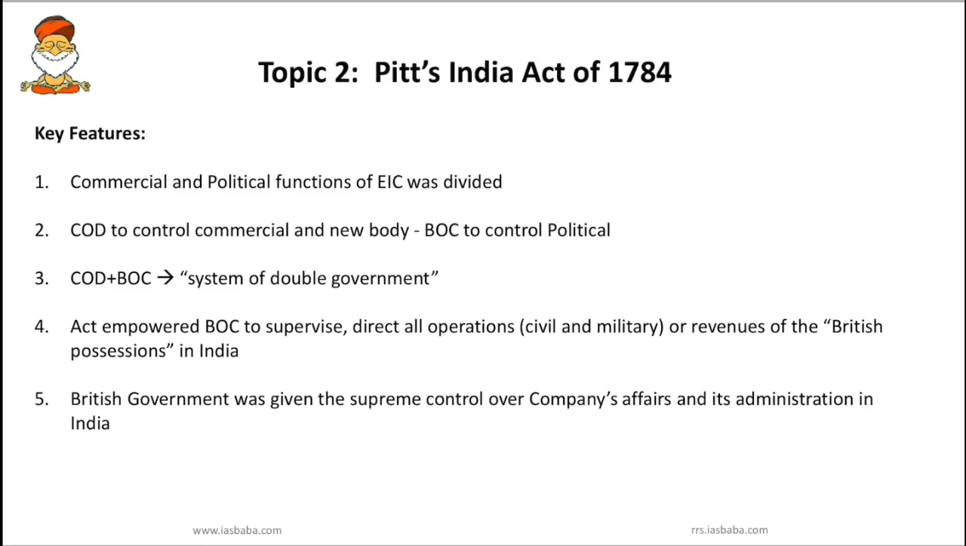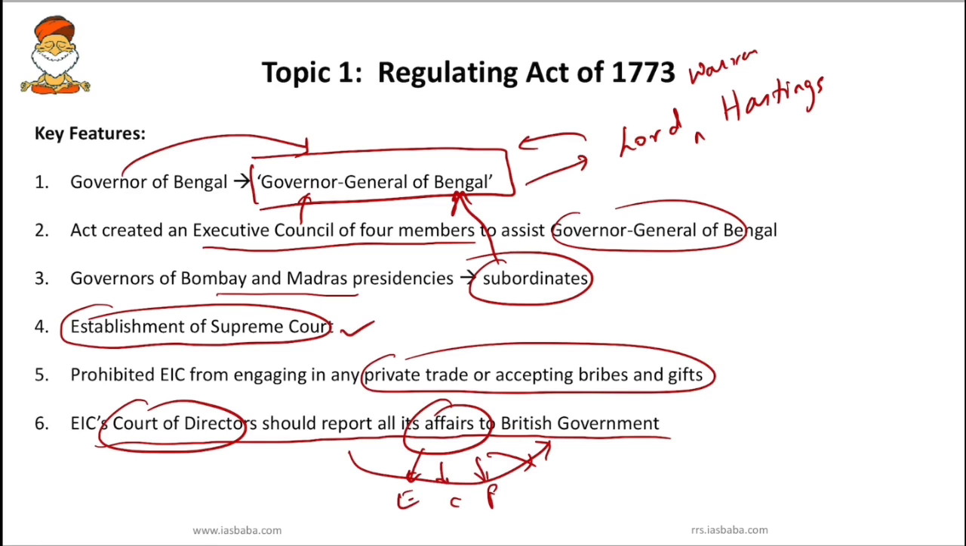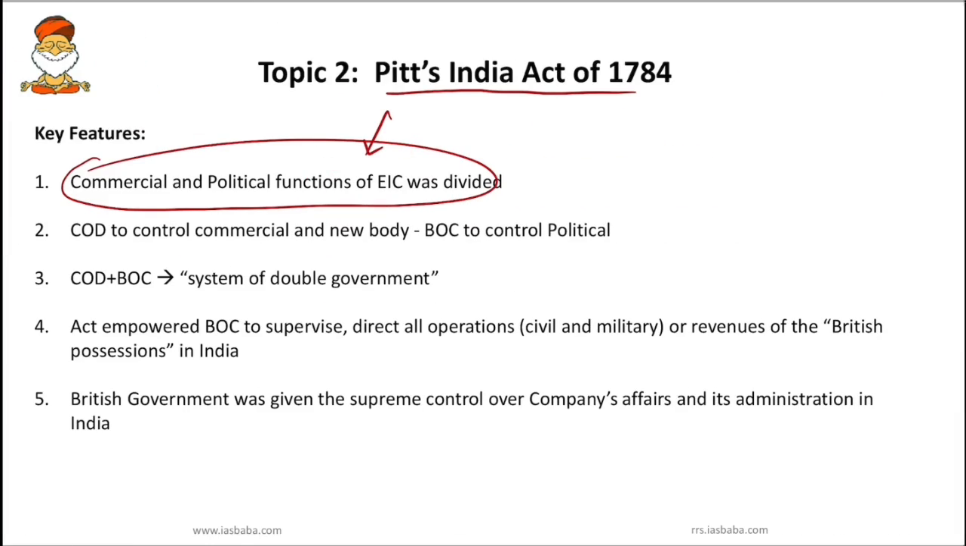Next we have to know Pitt's India Act of 1784. Why the name Pitt's? You have to know. The then Prime Minister of Britain was William Pitt. That's the reason it's called Pitt's India Act 1784. What are the important features under this Pitt's India Act? First one is that the commercial and political functions of East India Company were divided. Why were they divided? Because the Court of Directors were not reporting properly. That's the reason this Act thought, okay, we'll divide commercial and political functions of East India Company.